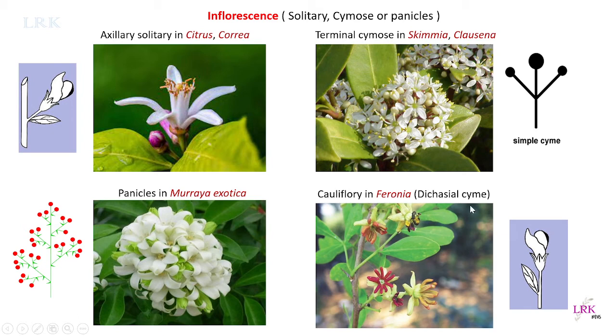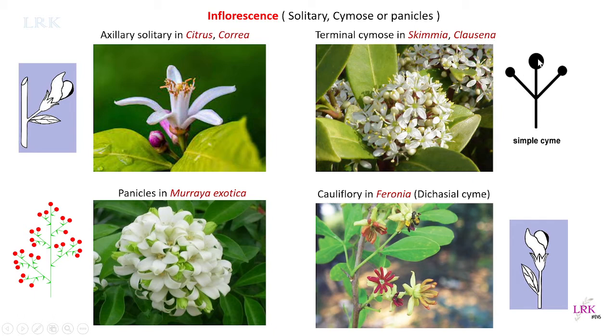Okay, it is also a dichasial cyme. Dichasial cyme means the terminal bud ends up into a flower, and the lateral buds develop from either side of this flower, which again gives rise to other branches from here. Okay, so this is called dichasial cyme.